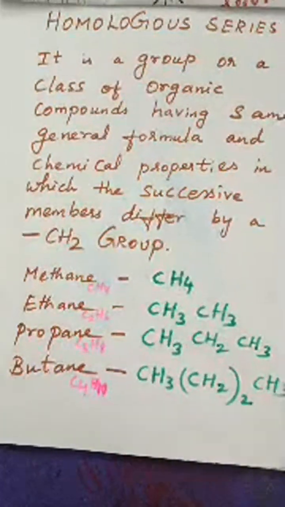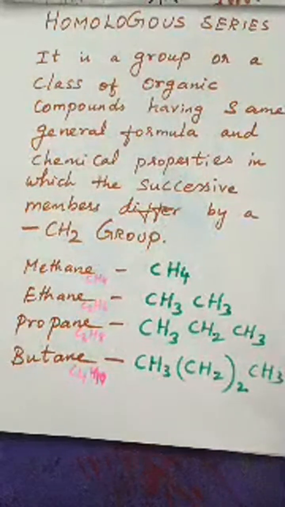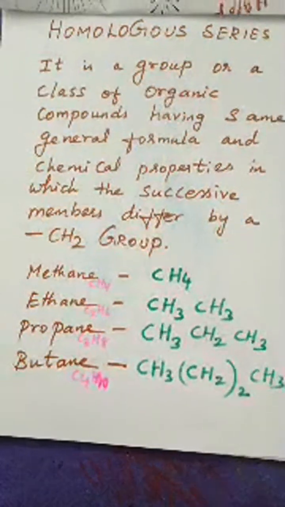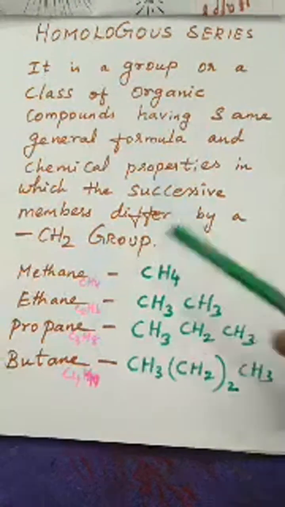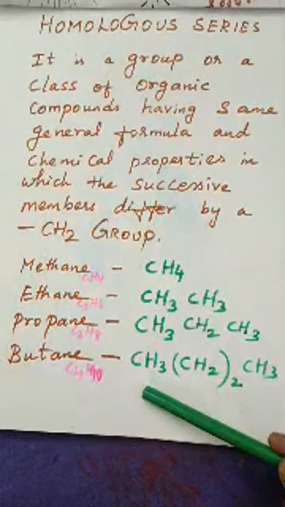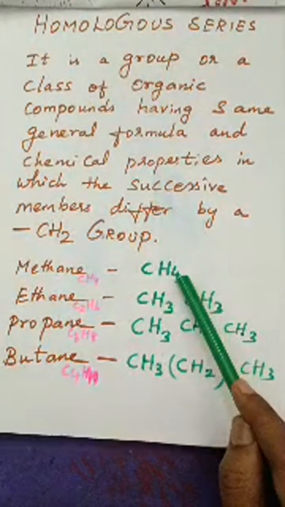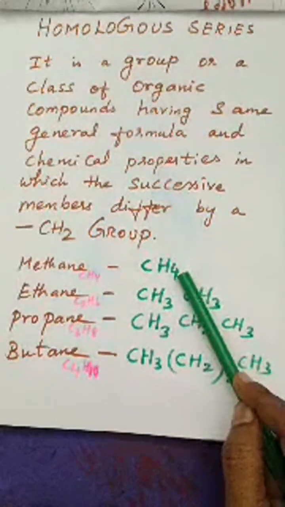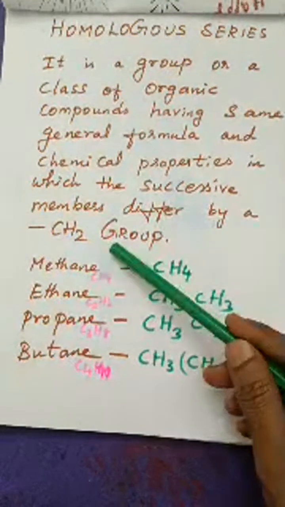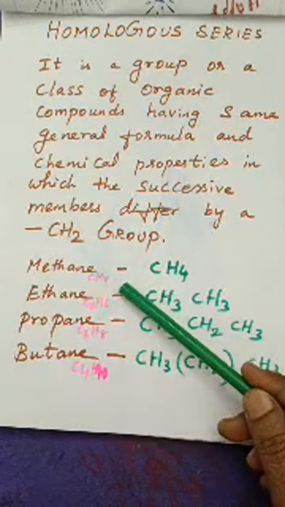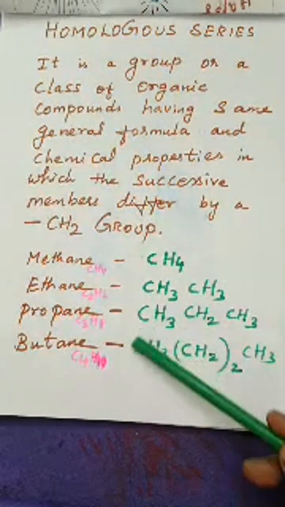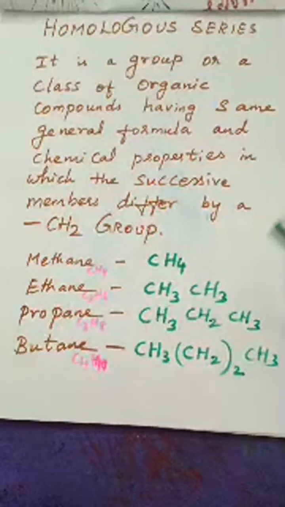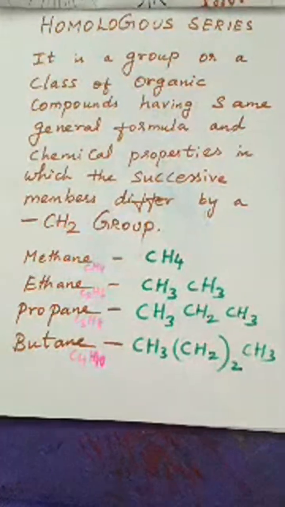If we take the alkane family, we have seen alkanes, alkynes, alkenes. So these alkanes are one successive family. Like that, if you remove one hydrogen atom, they will become alkenes. So methane, ethane, propane, butane are all successive series. And similarly, if we remove one more hydrogen atom, they will become what?